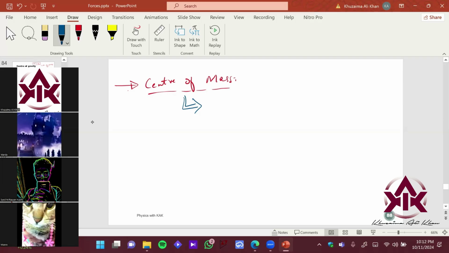So let's write it out formally. It is a point where all of the mass of an object is concentrated. Right? So just imagine, basically, be sure to use correct terminologies in your answer. What did I write? Is concentrated, right? This is very important. Where all of the mass of an object is concentrated.